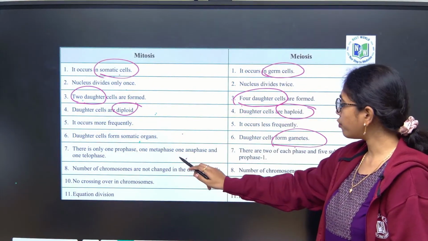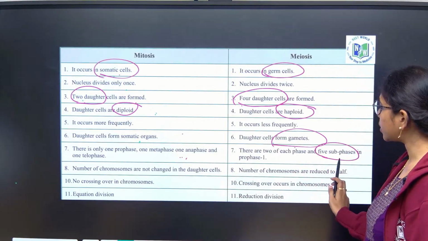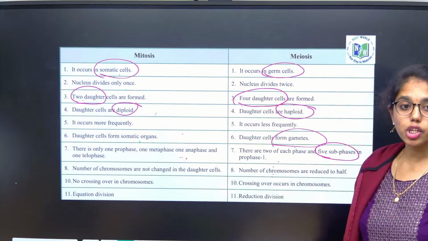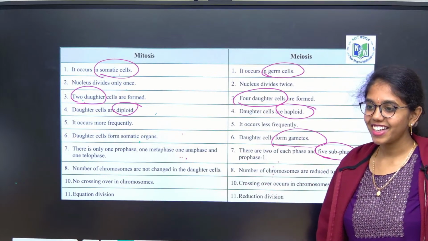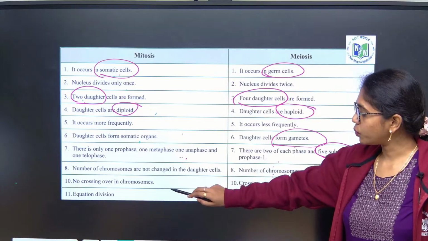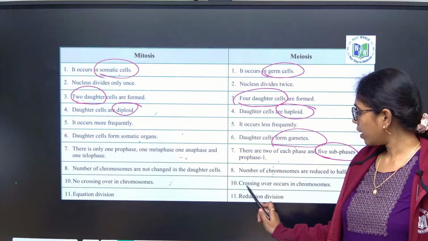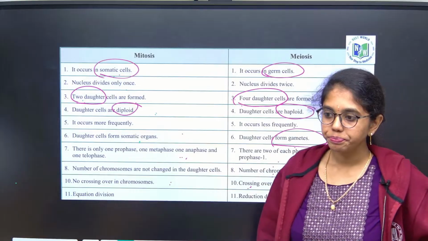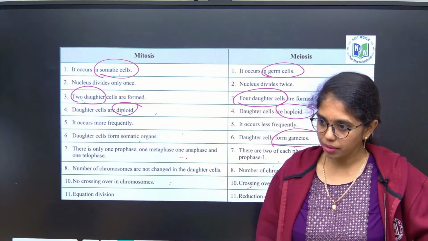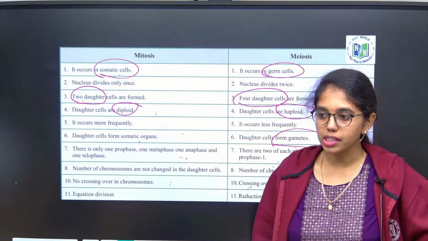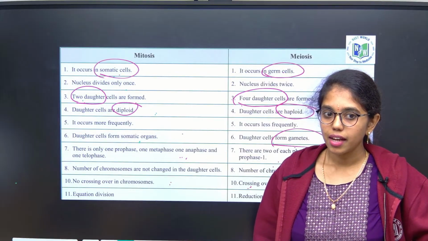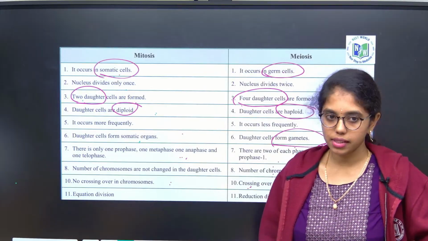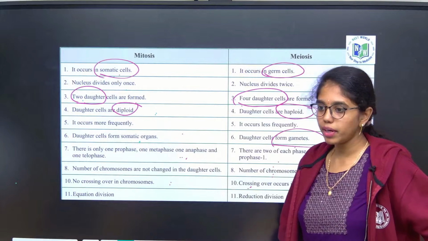And here you just have 4 phases. Here you have 5 substages in prophase 1. In mitosis the number of chromosomes will not change. Here, reduction of chromosome number happens in which phase? Very good, anaphase 1. In mitosis there is no crossing over. In meiosis crossing over occurs. What is the other name for crossing over? Recombination. It is an enzyme-mediated process. What is the enzyme? Recombinase. Recall it multiple times so that you will remember.